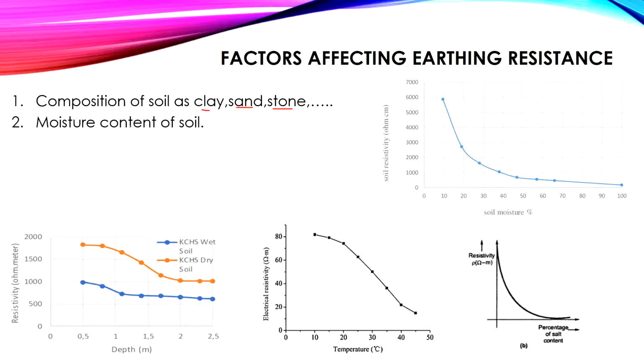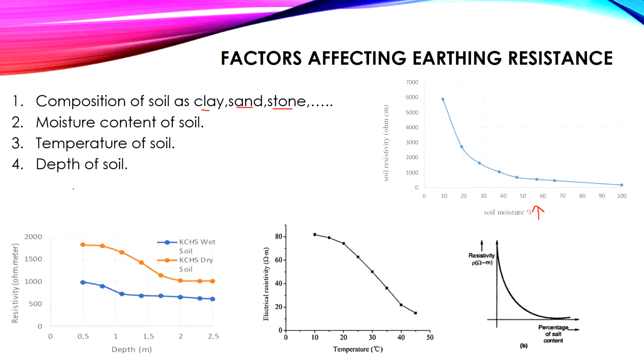The second factor is the moisture content of the soil. As the soil moisture percentage increases, the resistivity of the soil decreases. You will see here that from 10%, 20%, and so on until 100%, the resistivity changes, as an example, from 60,000 to less than 100. So as the moisture of the soil increases, the resistivity decreases. Another factor is the temperature of the soil. As the temperature of the soil increases, the resistivity decreases.